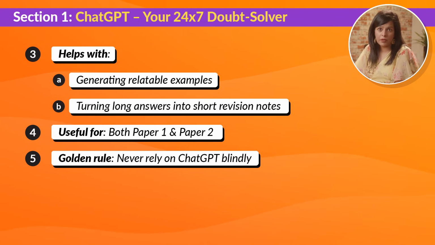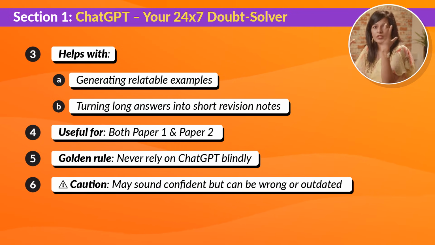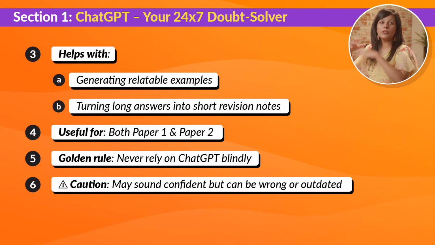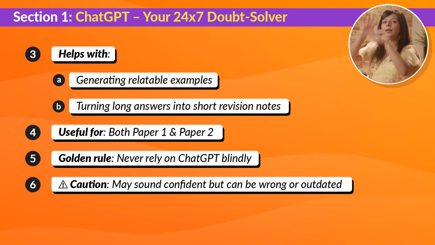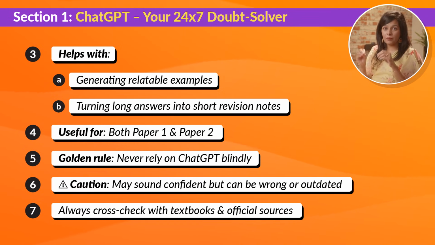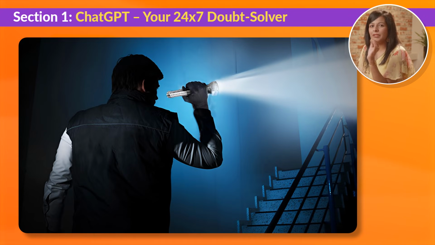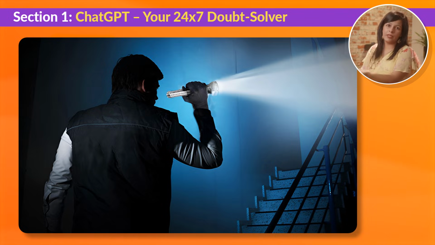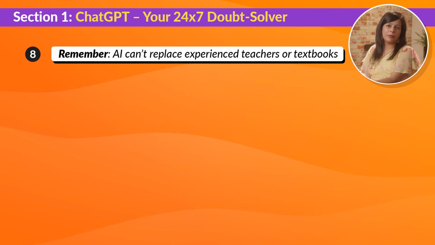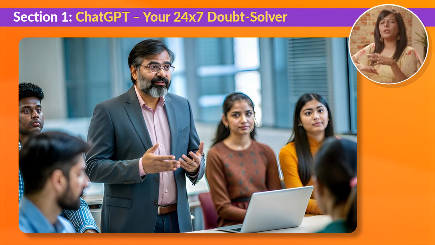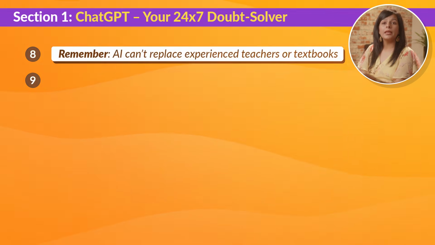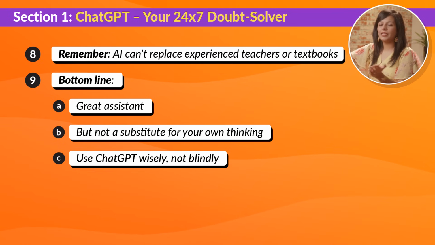But there's one rule you must always remember. Never depend on ChatGPT blindly. ChatGPT is trained on a vast amount of data, and while it sounds confident, sometimes it gives incorrect or outdated answers. That's why it's important to always cross-check its responses with trusted textbooks or official sources. You can think of ChatGPT as a torch in a dark room. It lights your way, but you still have to walk with care. Also, remember that ChatGPT cannot replace the experience and guidance of a real teacher or a carefully written textbook. It can assist you, but it cannot think for you.